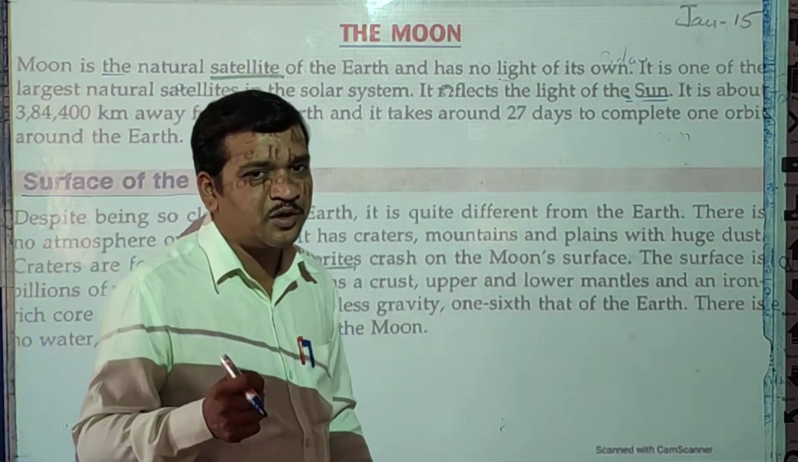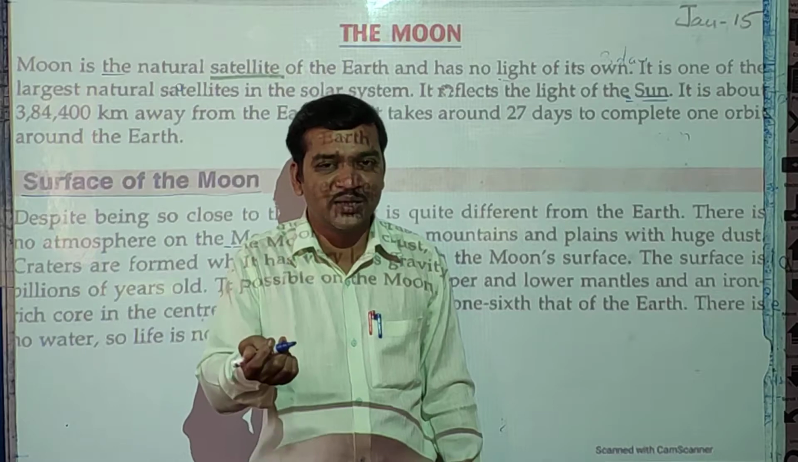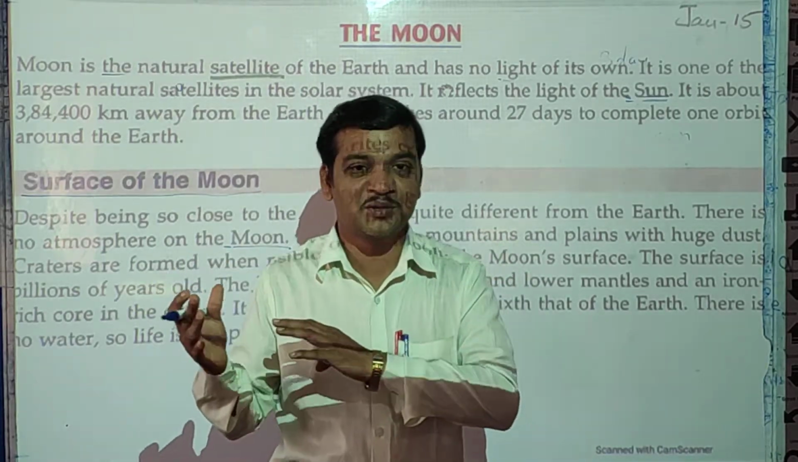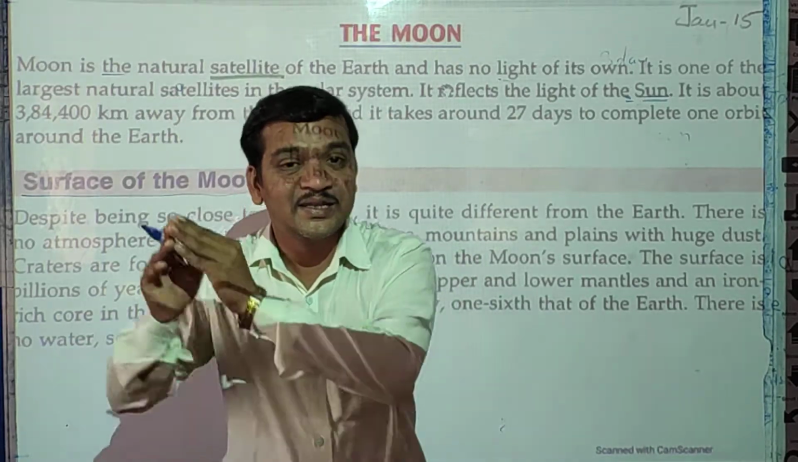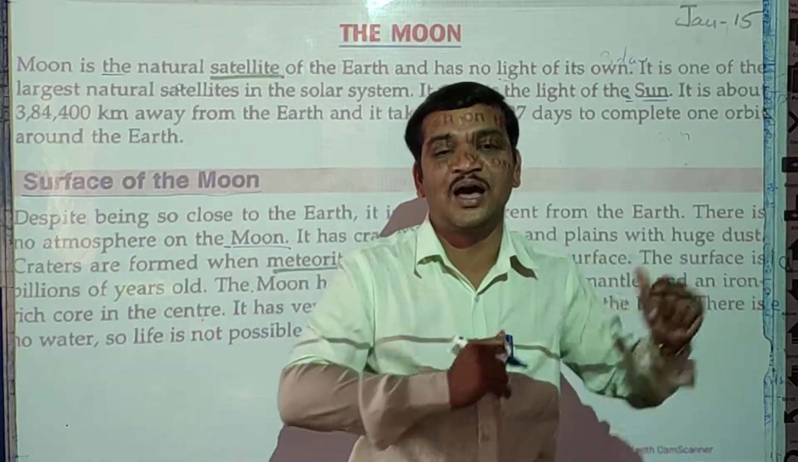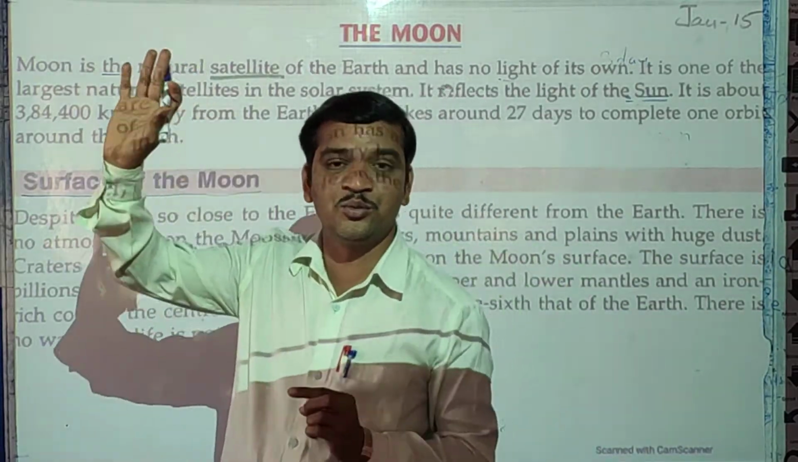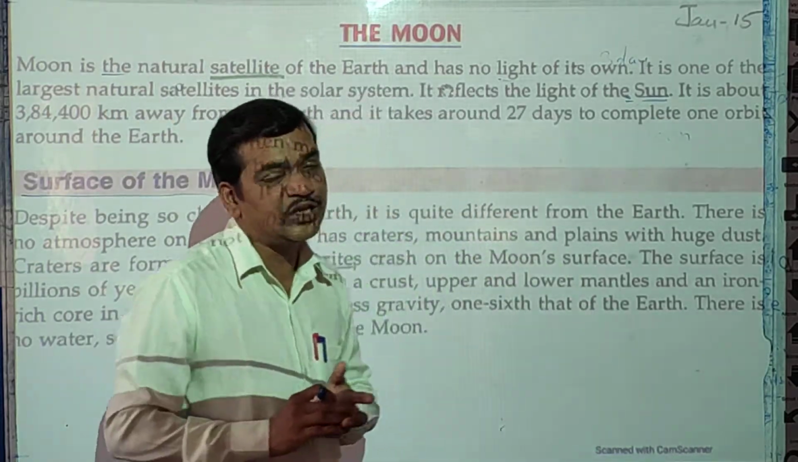There is no atmosphere on the moon. If you go there, students, we cannot communicate with each other, because there is no air. Air is necessary for communication, because air carries the waves from one place to another. That is why we can communicate with each other here. But if you go to the moon, you need special types of devices to communicate with each other.